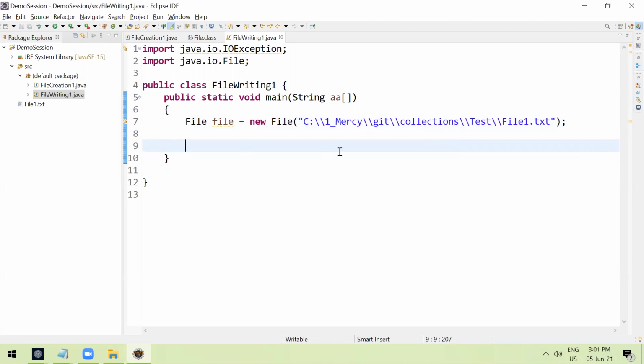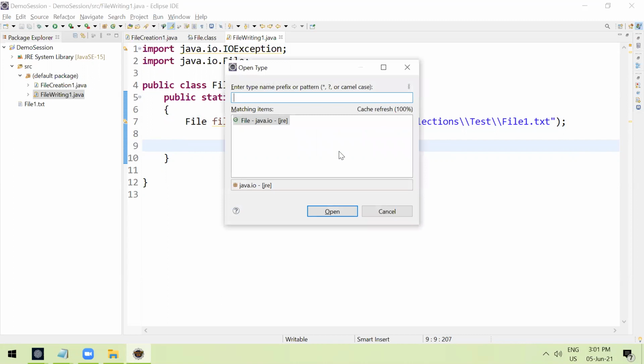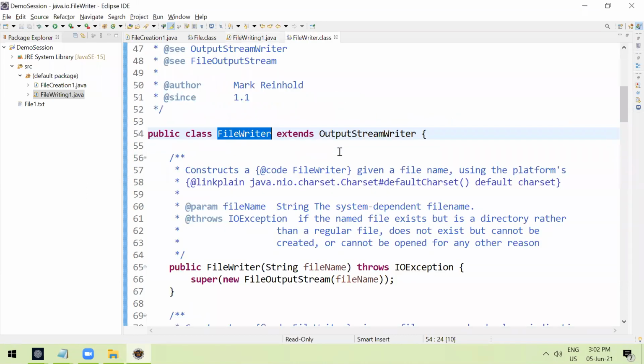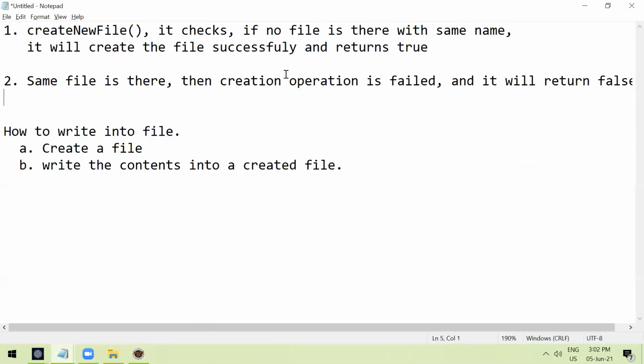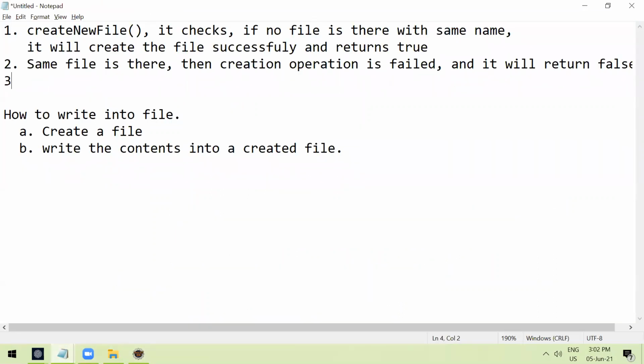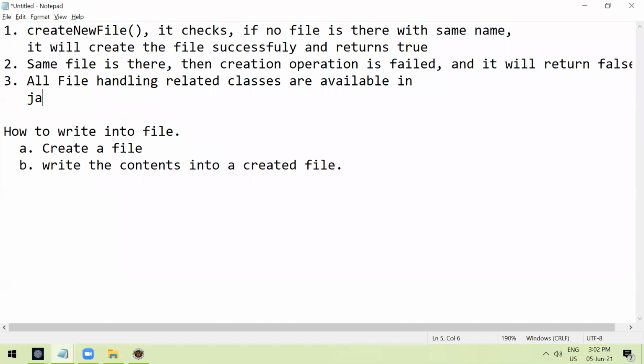So for that purpose, if you press Ctrl Shift T in Eclipse, type file writer, you can see predefined class. Inside IO package, I already said, right? All the file handling related classes are available in java.io package, right?